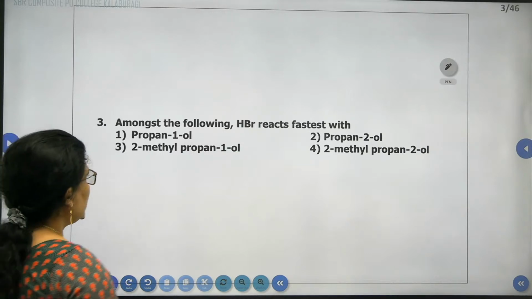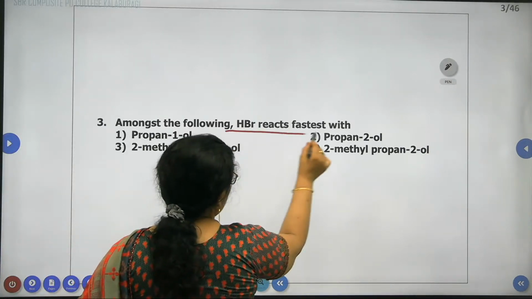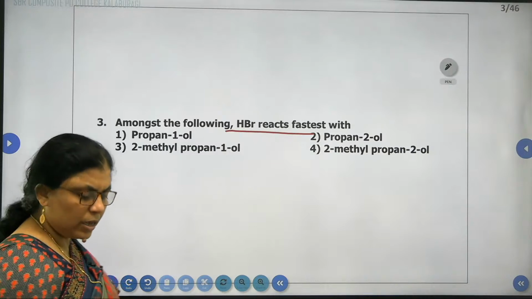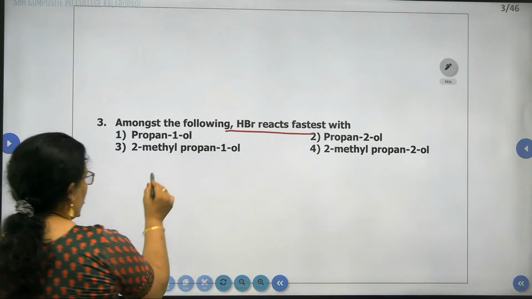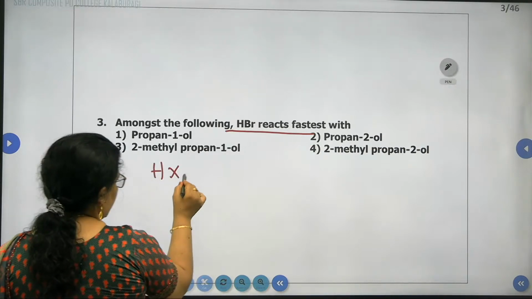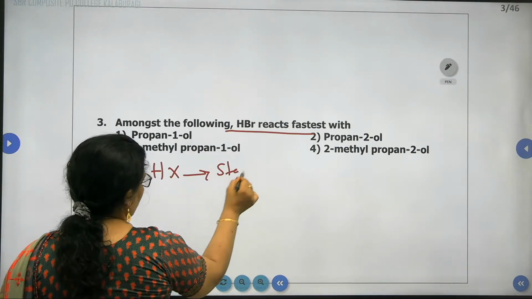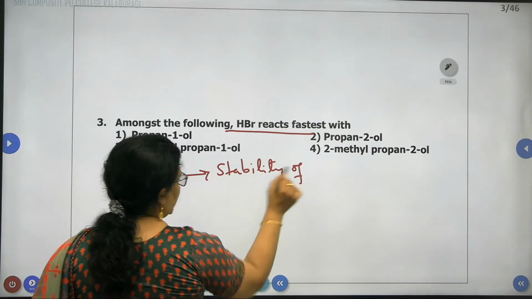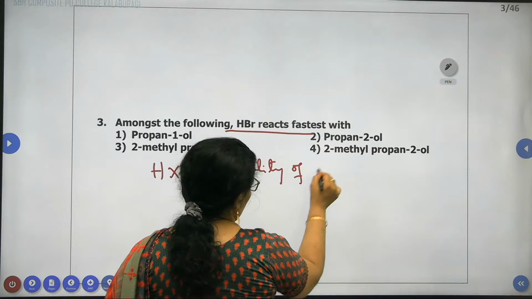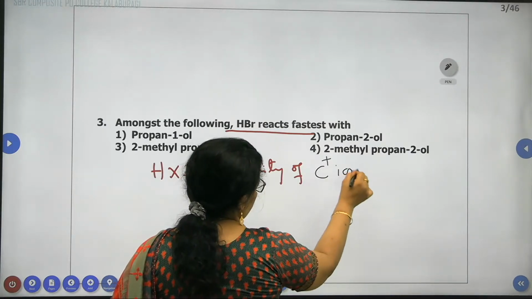Amongst the following, HBr reacts fastest with which? We know very well that the attack of HX depends upon the stability of carbocation.